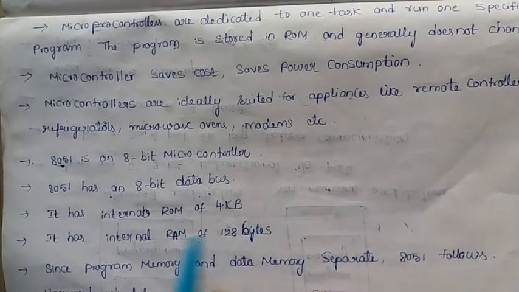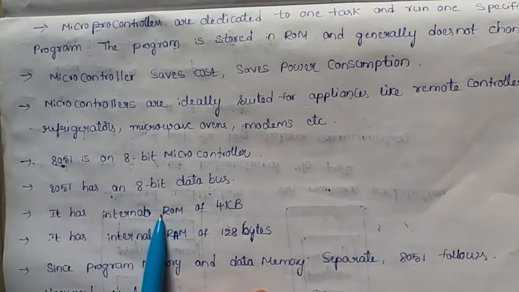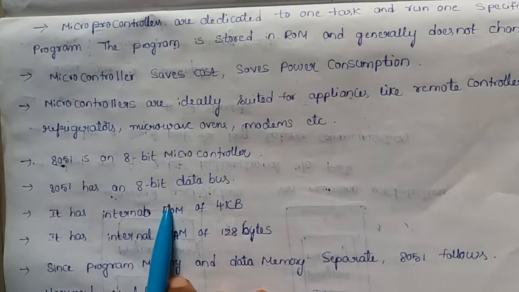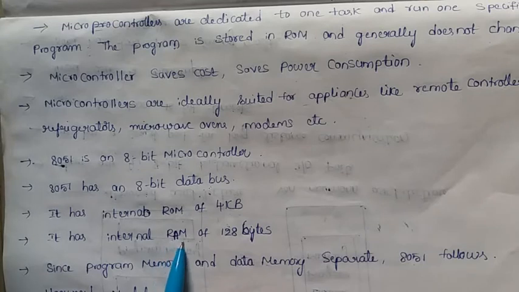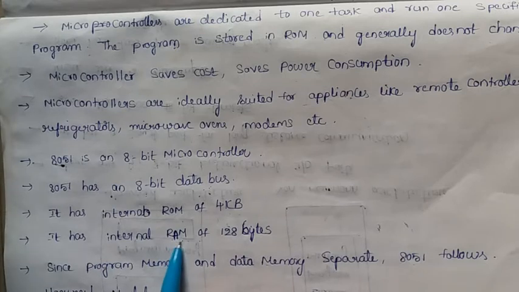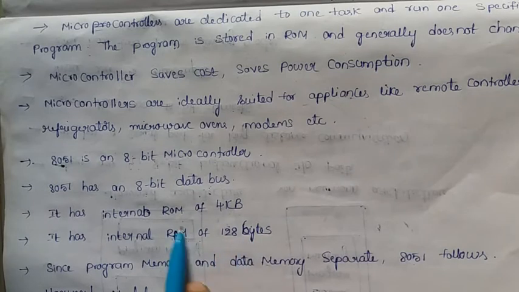You may find that there are two types of memories, ROM and RAM. In ROM, we save all the programs that have to be executed. Whatever data is saved in the ROM cannot be changed. In RAM, the data values that appear or are produced while executing the program are saved. It has 4 kilobytes of ROM and 128 bytes of RAM.